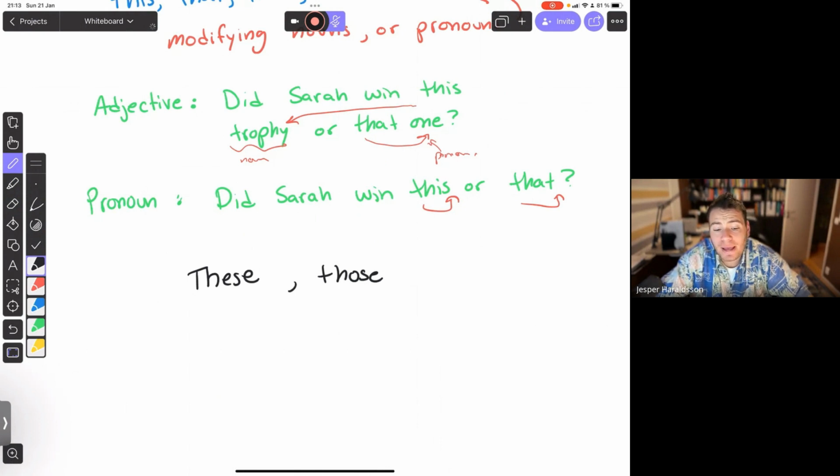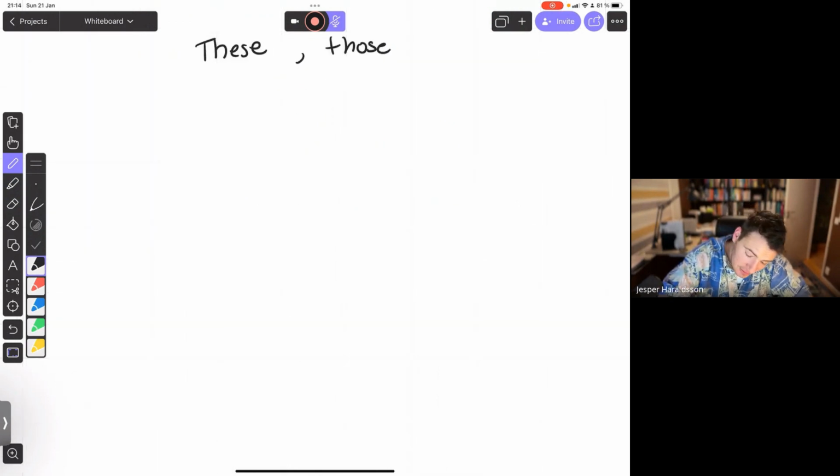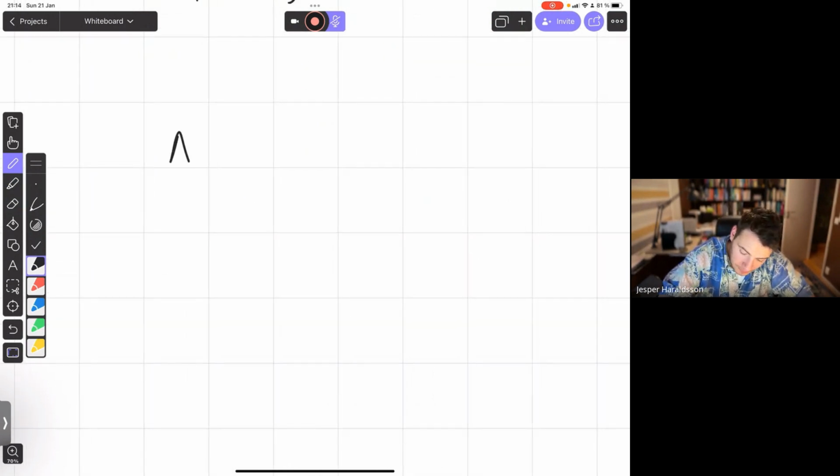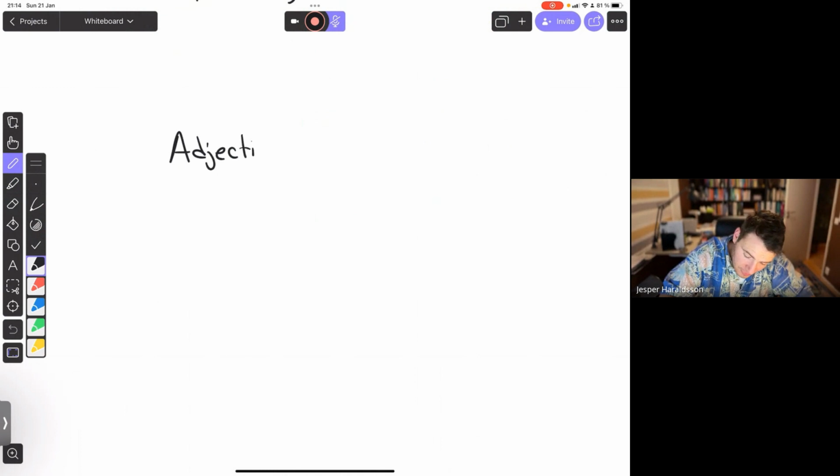That is about it for adjectives in general. I just want to emphasize one thing about adjectives in sentences. Adjectives are almost always going to be in sentences.